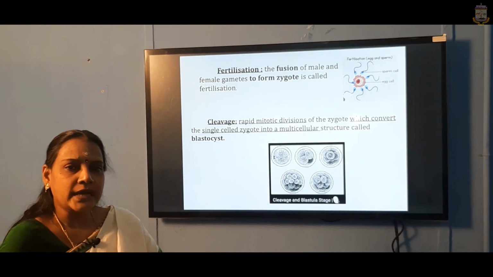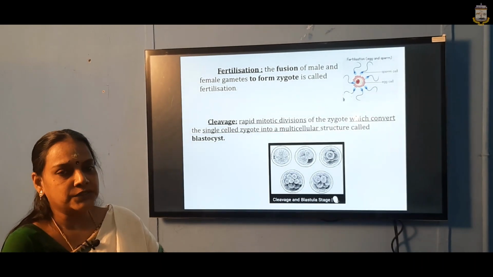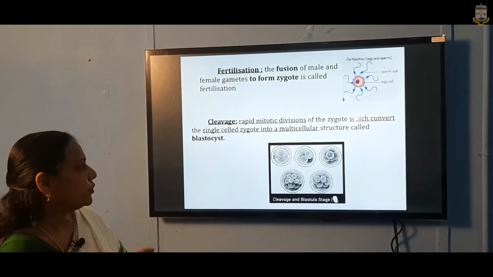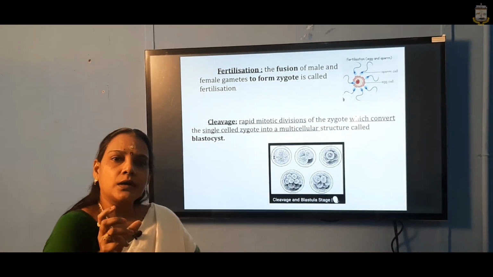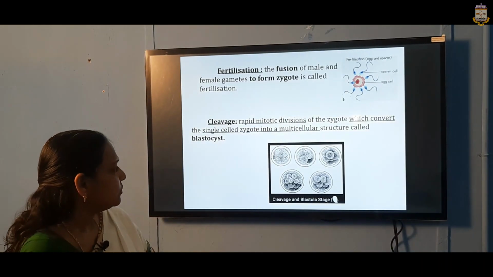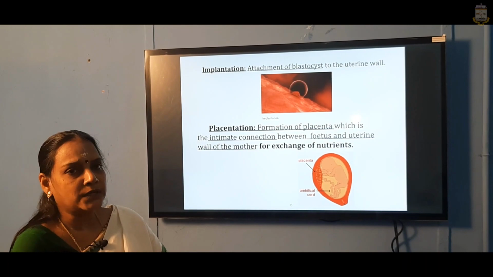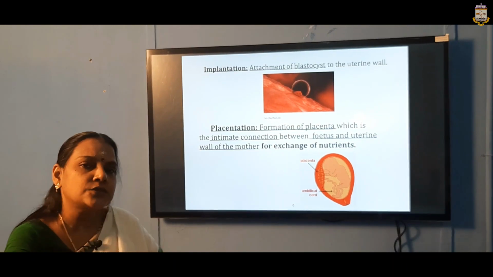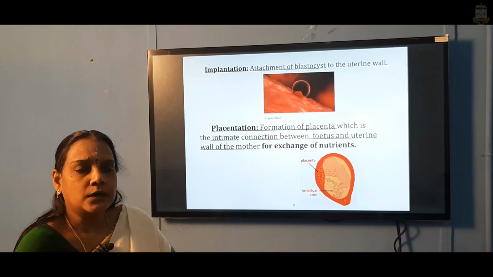After the zygote formation, it has to undergo rapid division, which we call cleavage. That is a mitotic division indeed. The single-celled zygote is converted into a multicellular blastocyst. The essence of this cleavage is converting a single-celled zygote into a multicellular structure, which we call the blastocyst. And after that is implantation. Implantation means the attachment of the blastocyst into the uterine wall, because they have to proceed with the subsequent development.